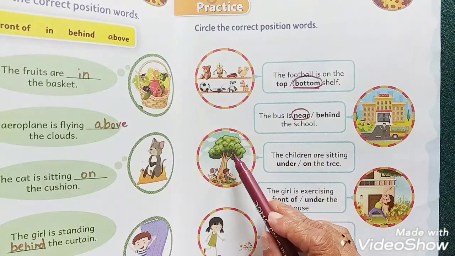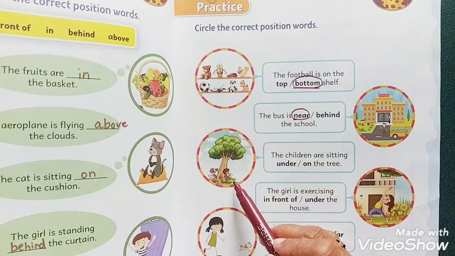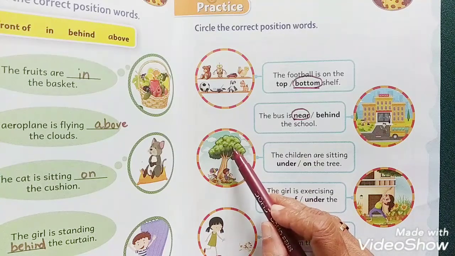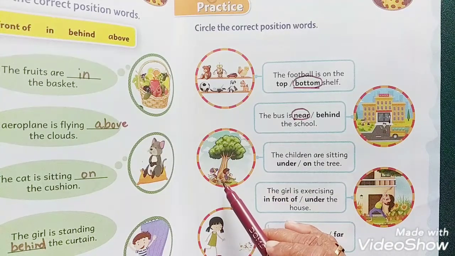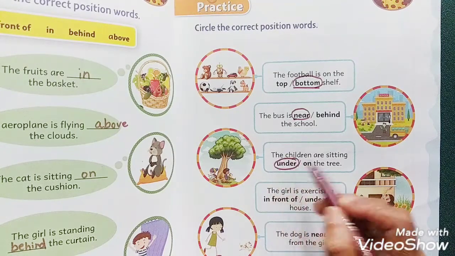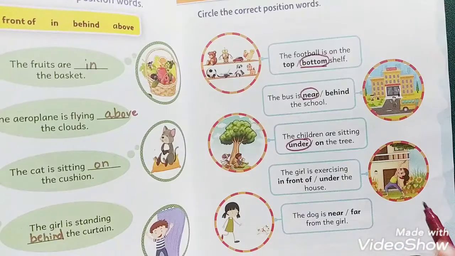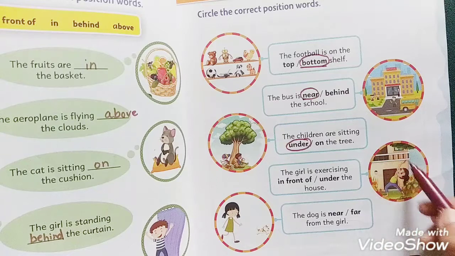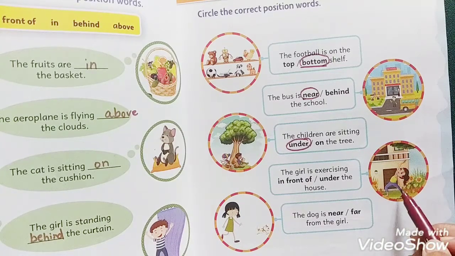Next, there is a tree and the children are sitting. Are they sitting on the tree or under the tree? They are sitting down. So, under the tree. The children are sitting under the tree. Now, the girl is doing exercise. The girl is exercising in front of or under the house. See, this is the house. Okay, she is in front of the house.